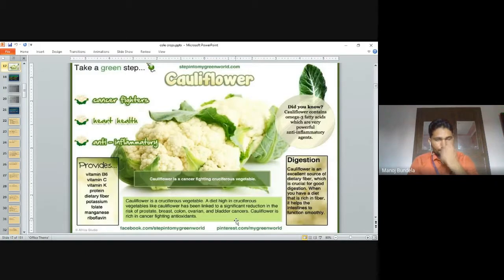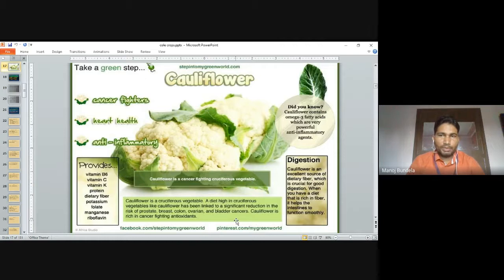Cauliflower is mainly used to fight cancer, control heart attack, and it is also used as an anti-inflammatory. It provides vitamin B6, C, K, protein, dietary fibers, potassium. Cauliflower is a cancer-fighting cruciferous vegetable. It is mainly used for digestion. Cauliflower is an excellent source of dietary fibers, which is crucial for good digestion. When you have a diet that is rich in fibers, it helps the intestines to function smoothly.